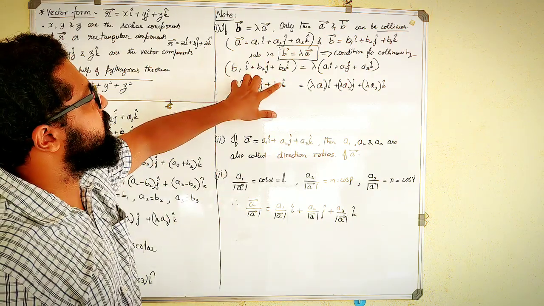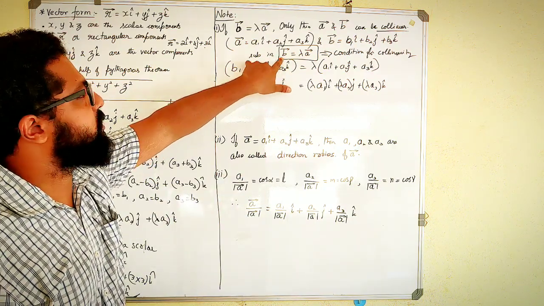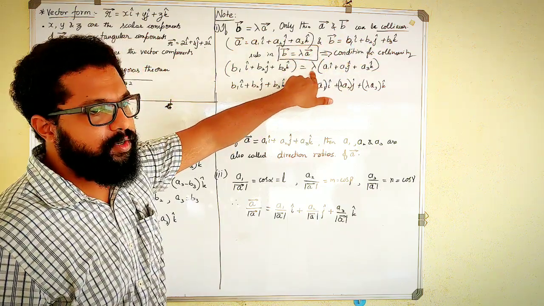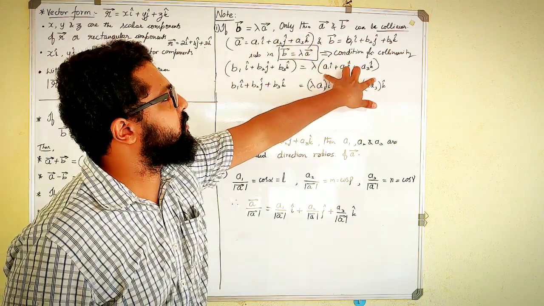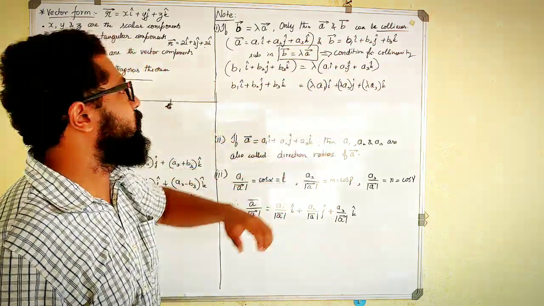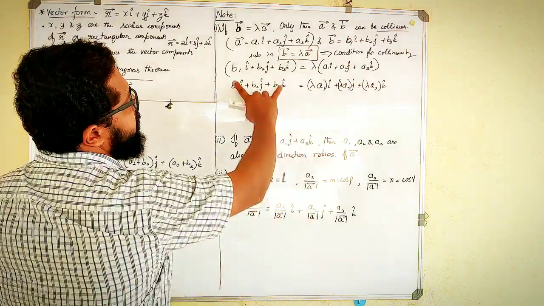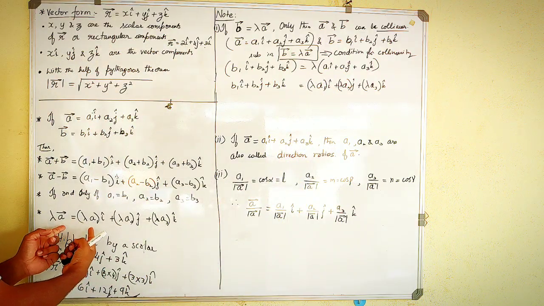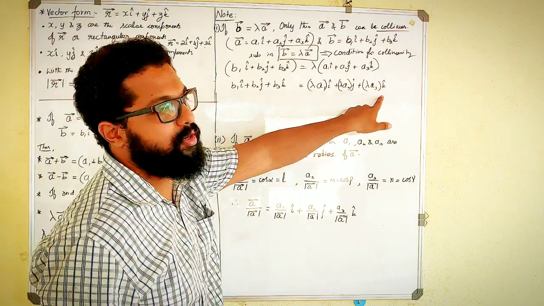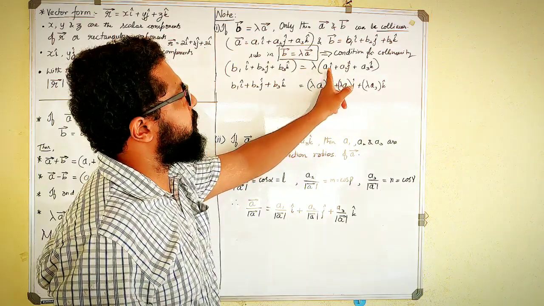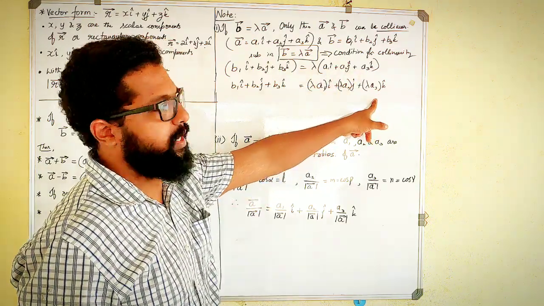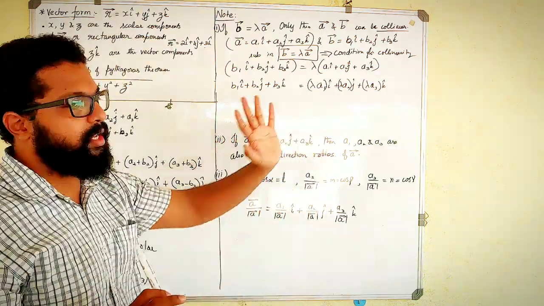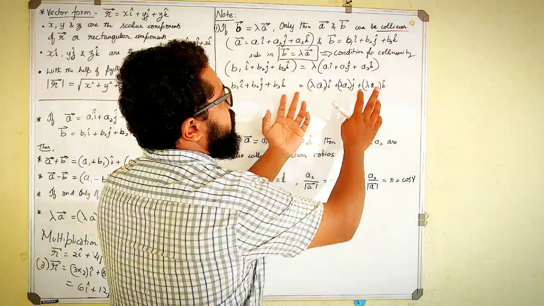So we can see that this is B vector, I will just name it like this, and substitute the B vector value here. Lambda is any random constant which we don't know, and A vector is this one. Fine. So B vector is equal to lambda into any vector. Lambda into a vector is nothing but lambda times each of the individual components present in it. After I multiply lambda to each of the components, we can see that these two vectors are equal, which means their corresponding components are also equal.